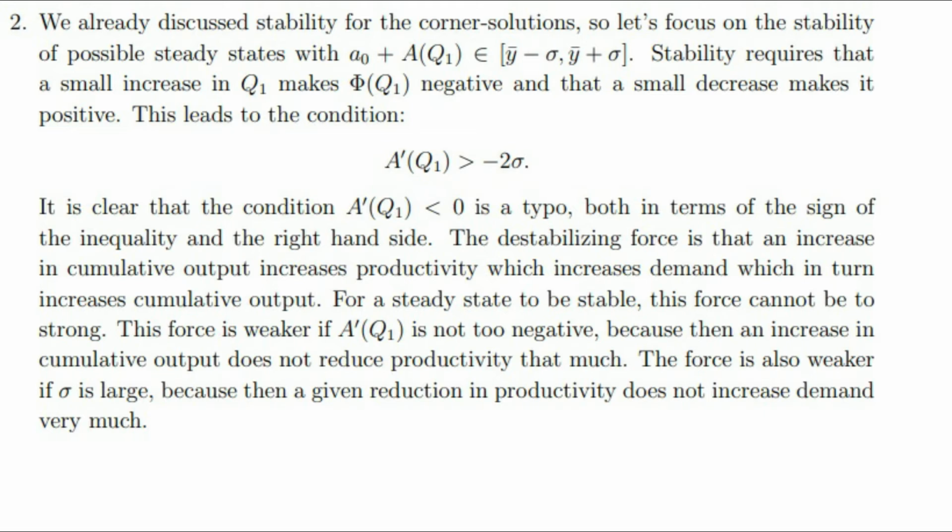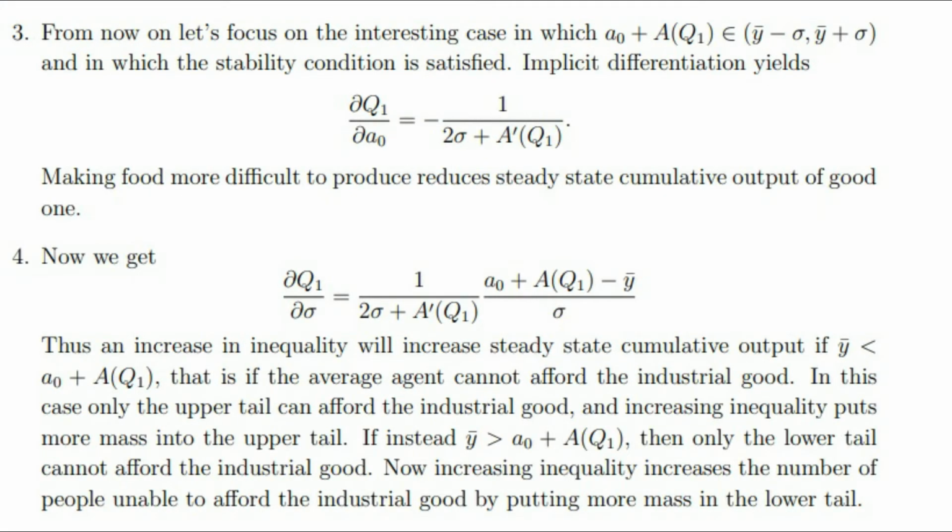The force is also weaker if sigma is large, because then a given reduction in productivity does not increase demand very much. From now on, let's focus on the interesting case in which A0 plus Q1 multiplied by A about bar y minus sigma, bar y plus sigma, and in which the stability condition is satisfied.